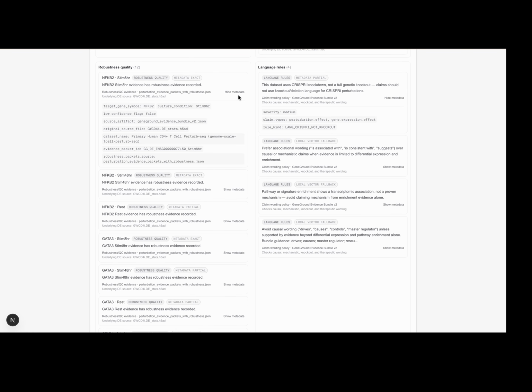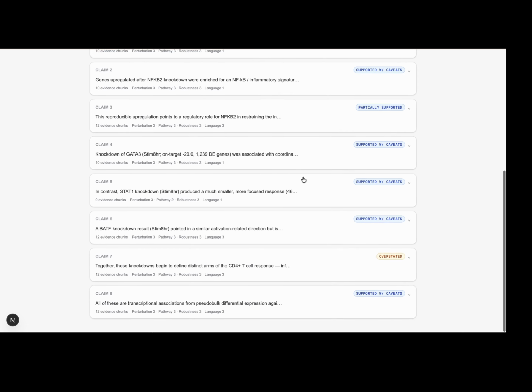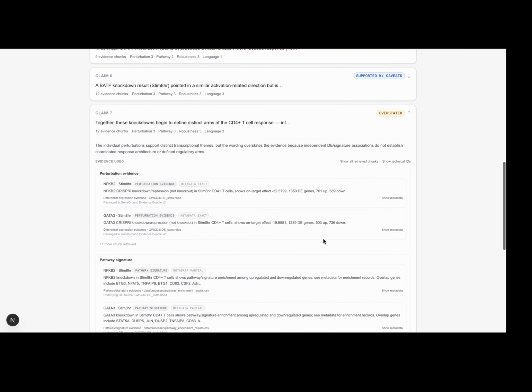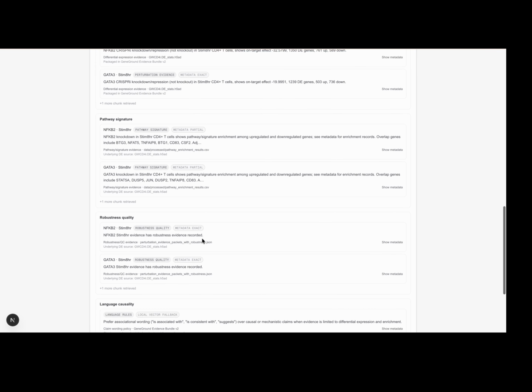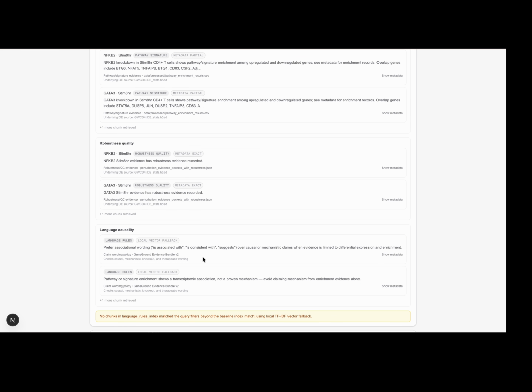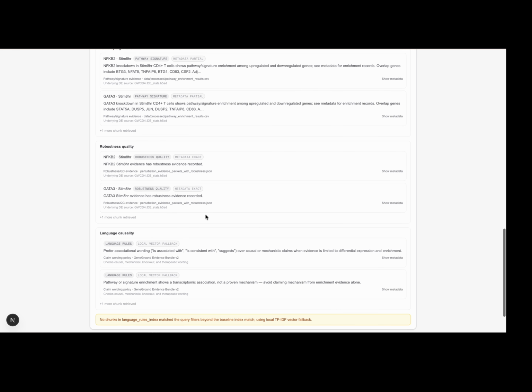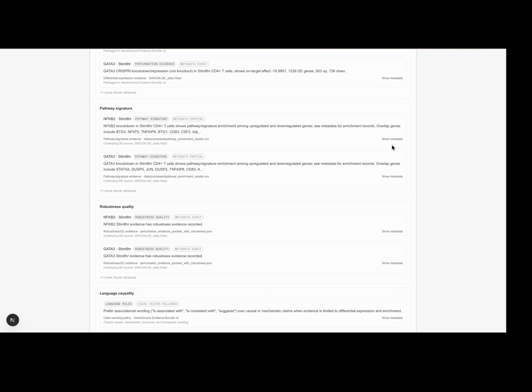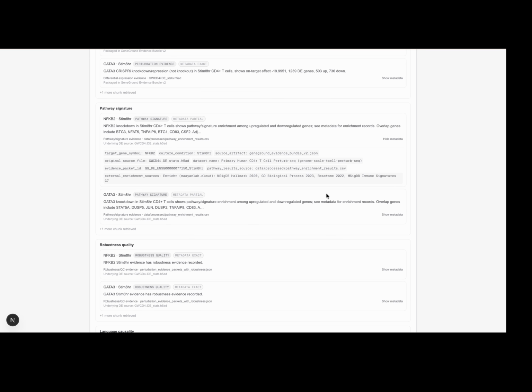Finally, the evidence trace links every claim to its corresponding evidence, categorized by agent and retrieval status, including metadata exact match, partial match, or lexical vector search. This statement features evidence from the differential expression H5AD file and pathway enrichment results CSV.